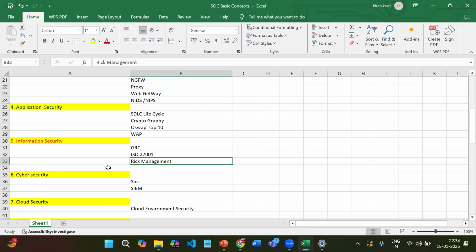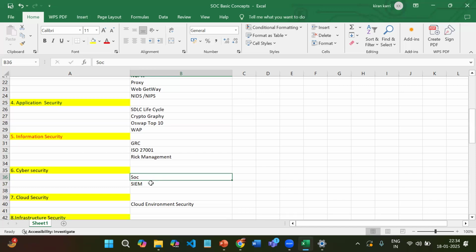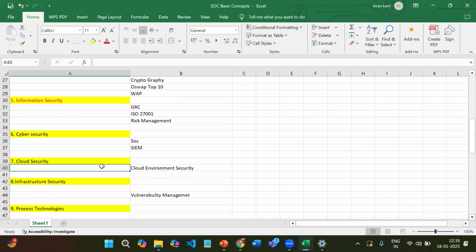Okay. Then coming to cyber security, there are two branches available here, SOC and SIEM: security operations center and security information and event management. These are the two key basic branches, and these two branches handle the overall branches above as well. So this is a key concept. And coming to the next, cloud security, then cloud environment security.